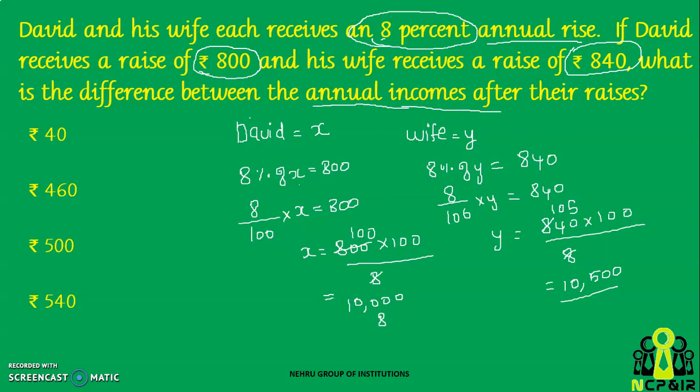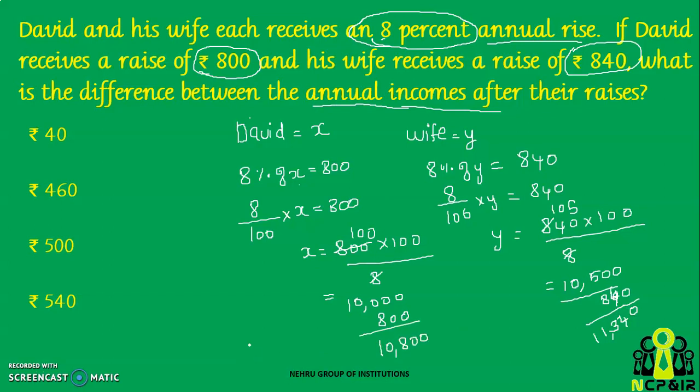Now they have got a salary increment of 800 rupees here, and 840 rupees for the wife. So after the increment, this will be 10,800 and this will be 11,340.